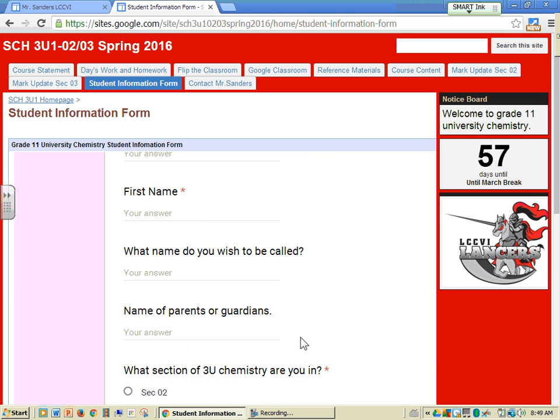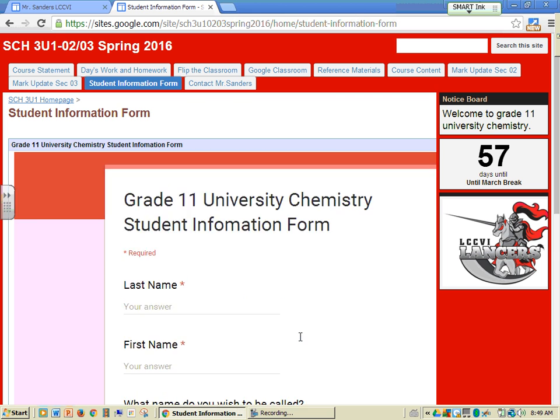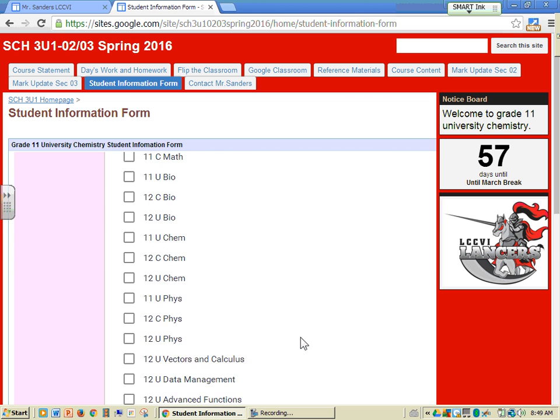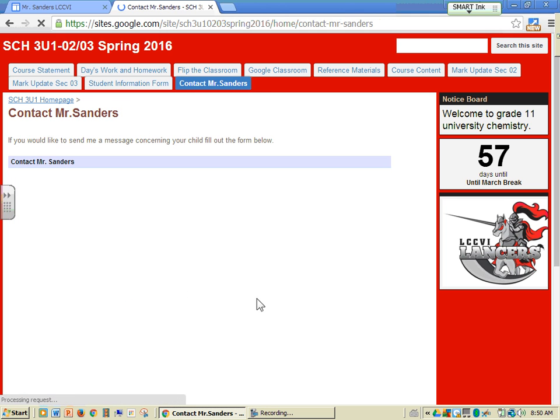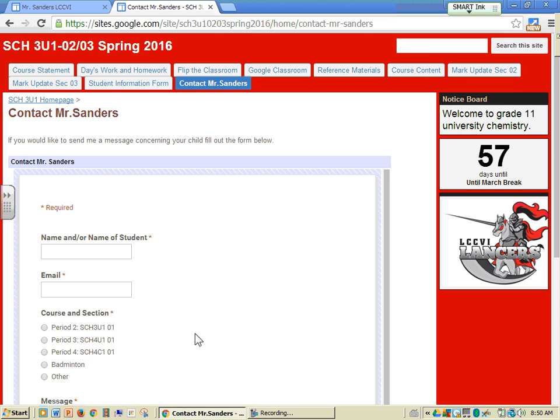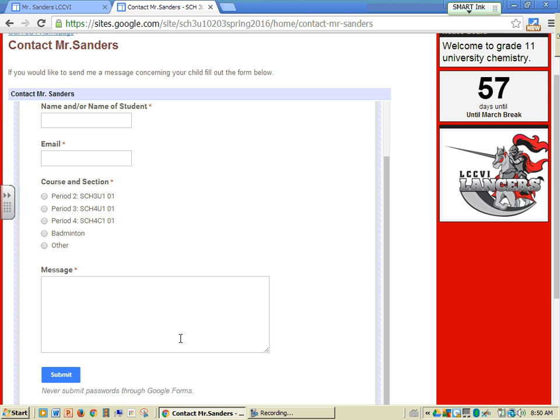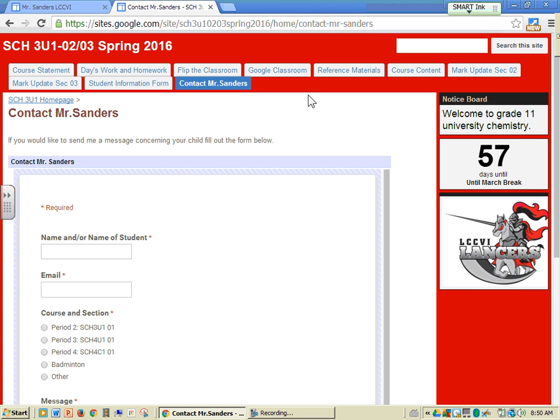Student information form, this is more of a concern for the students and not necessarily for the parents. This is something that I have them do at the beginning of the class so that I know whether they've got a part-time job or whether they're going to be busy doing various things. It just gives me a heads up on how busy their life is and how I can accommodate them and help them to succeed. Again, I've got another link to the contact Mr. Sanders form. And again, if you want to contact me, you can fill in your name or student's name, give me your email so I can reply, some information on what it's concerning, what period it's concerning, and then you can leave me your message and I will get that information.